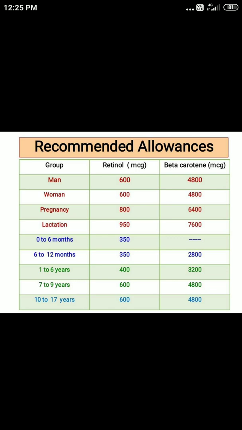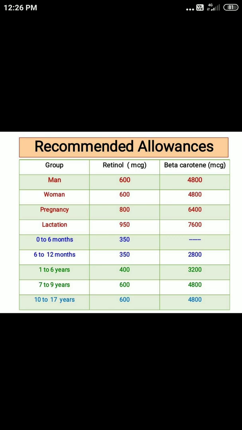So I will give you a few seconds. Please observe this. If you know retinol level, there is no need to memorize the beta carotene requirement. Recommended allowance is nothing but daily requirement, in what amount vitamin A should be taken daily. So please observe, and can any one of you tell me what you are supposed to do? Yes, yes. That's it. If you understand this basic thing, for the next column, no need to memorize.